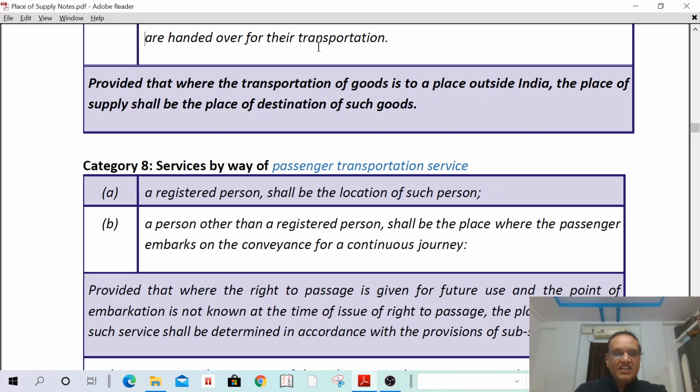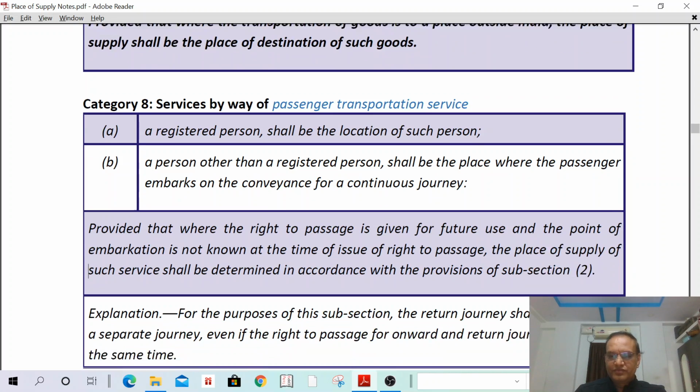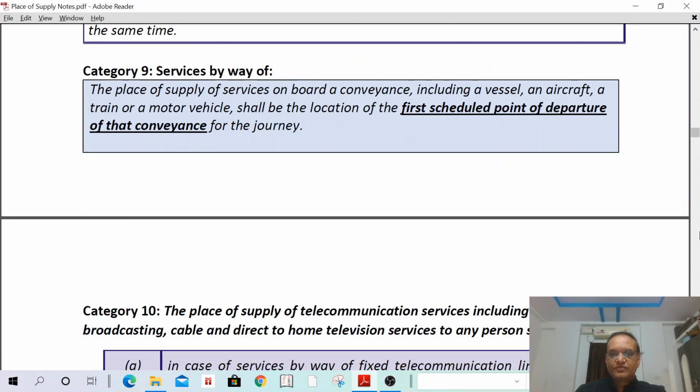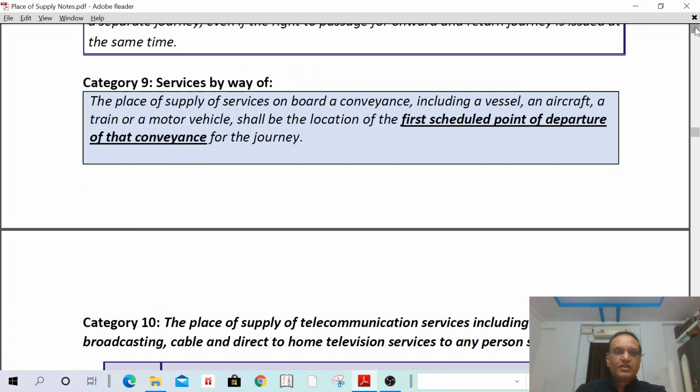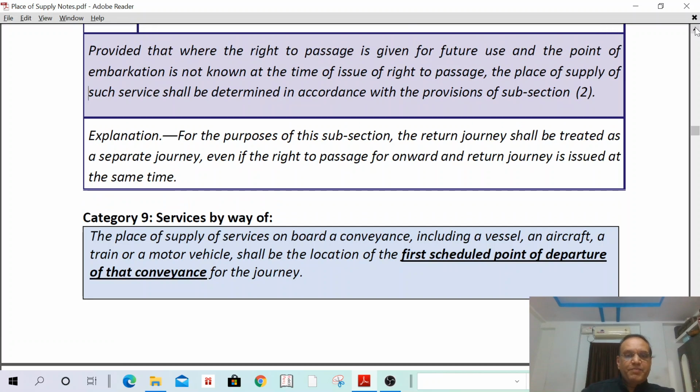Then, ninth. The place of supply for services on board a conveyance, including a vessel, aircraft, train or motor vehicle, shall be the location at the first scheduled point of departure of that conveyance.